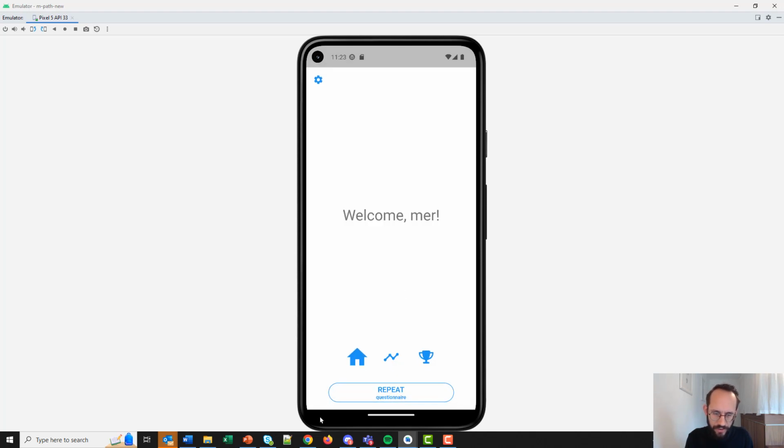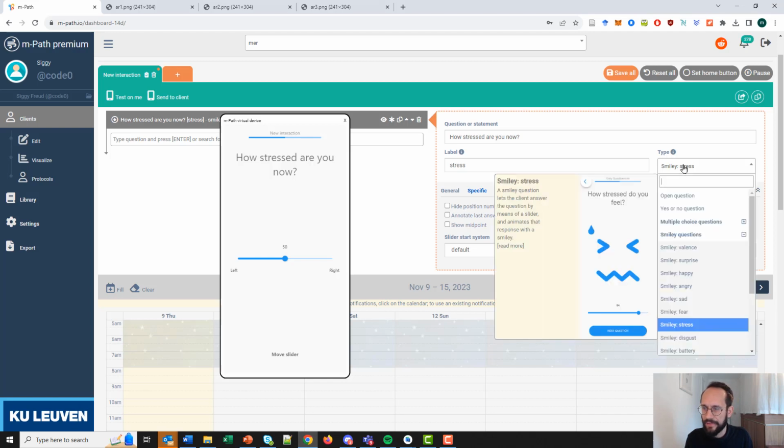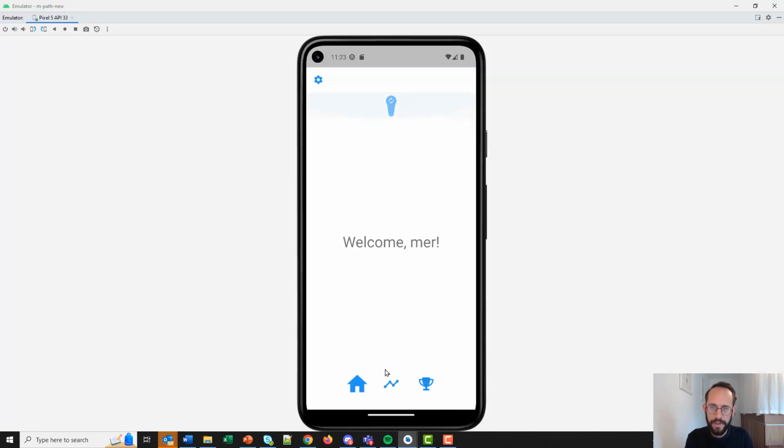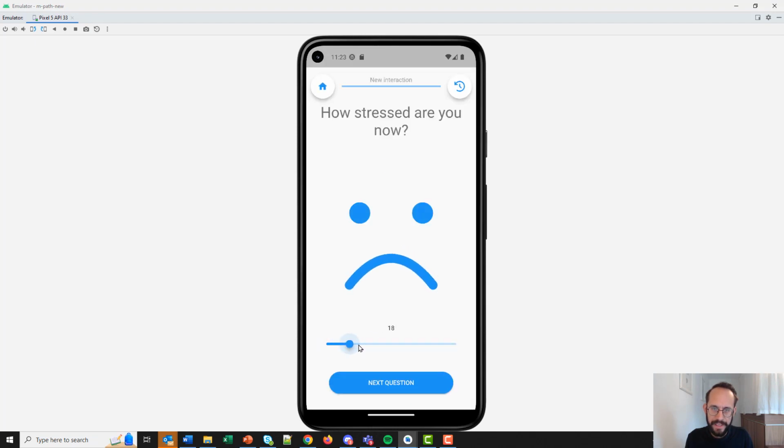But we can also use another kind of smiley. Let's, for example, take a valence smiley. This goes from negative to positive. Also test it on a real phone. Voila, it goes from negative to positive. Of course, we should still change the question here on top.